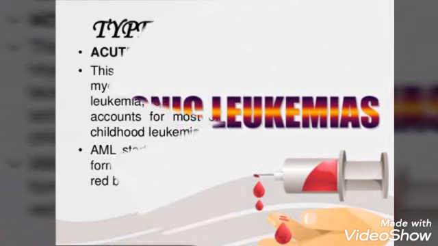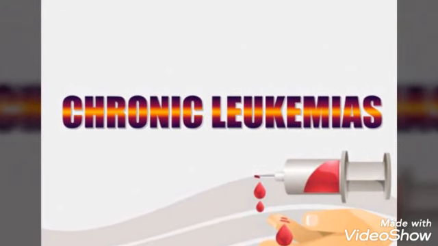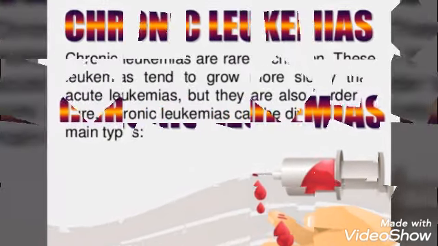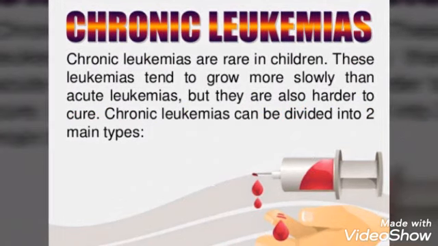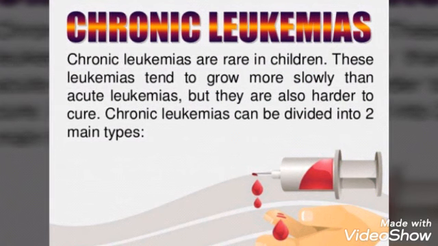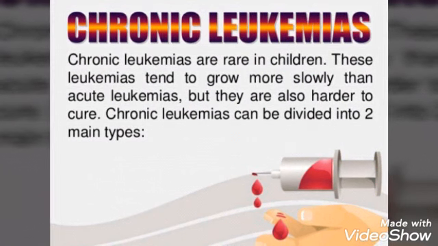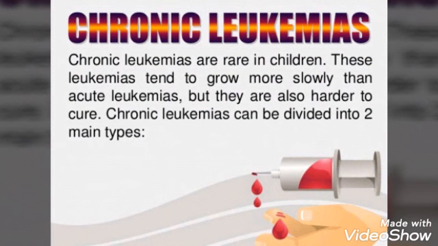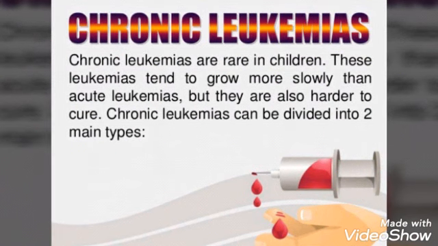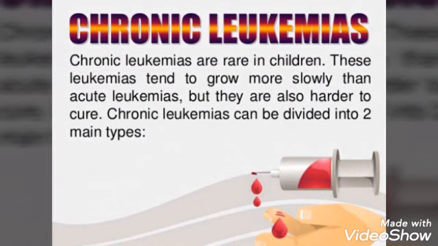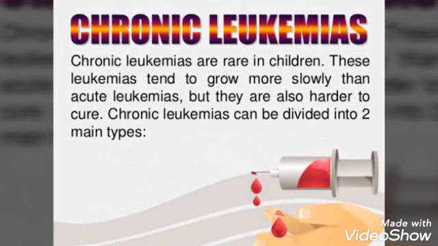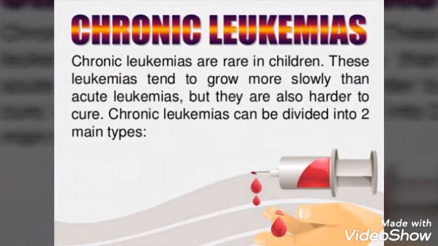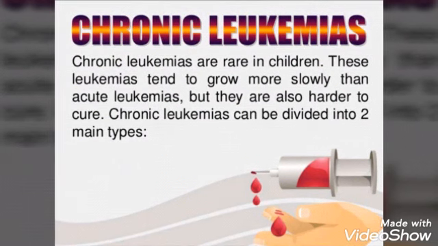Then we'll see the chronic leukemias. As the name says, chronic is for long duration. Chronic leukemias are rare in children. These leukemias tend to grow more slowly than acute leukemias, but they are harder to cure. Chronic leukemias can be divided into two main types. As the word says, it is for long duration and grows slowly. In this also there are two subtypes. One is chronic lymphocytic leukemia and the second one is chronic myeloid leukemia.